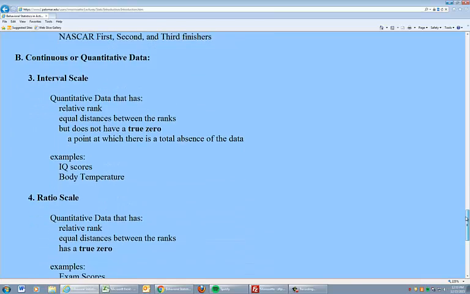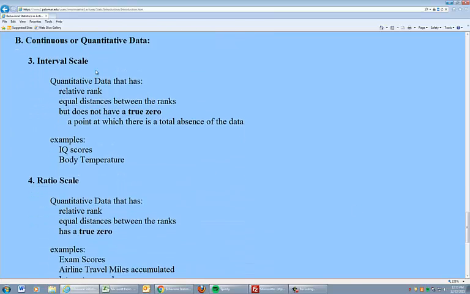Now let's move on to quantitative data. There are two scales here, interval and ratio. The difference between these two things is something called a true zero. A true zero means if you have zero of this data, you have no more of it. It really means no more data. And a lot of stuff falls into that category. So if you took a quiz in this class worth 25 points and you got no answers correct, and you got a 0 on that quiz, that would be a true zero. There's no data to work with.